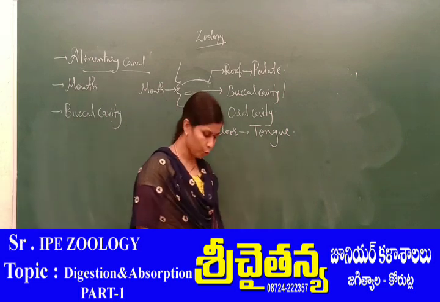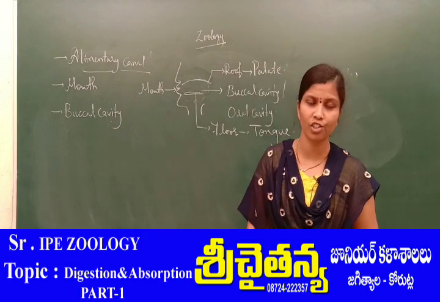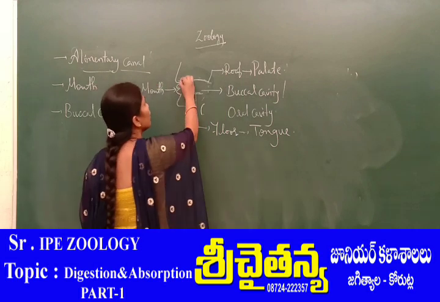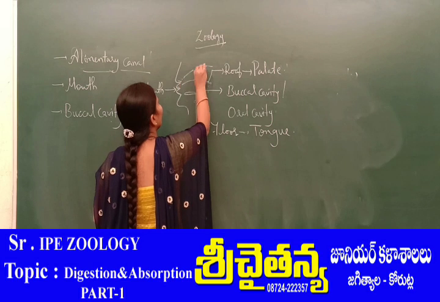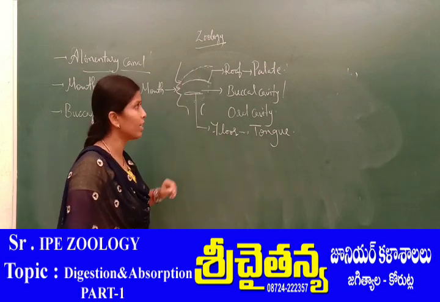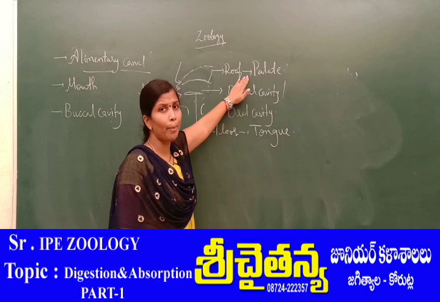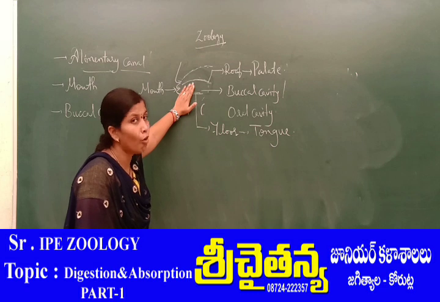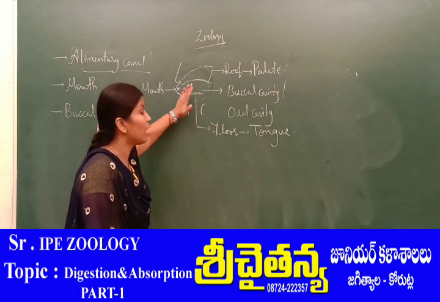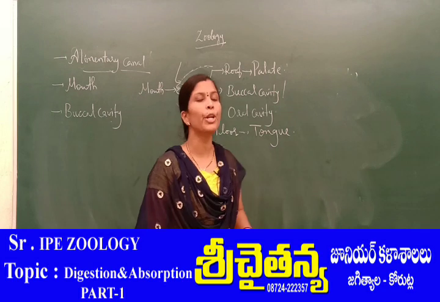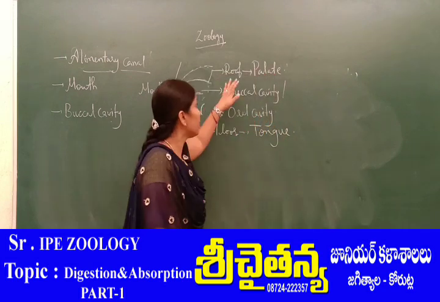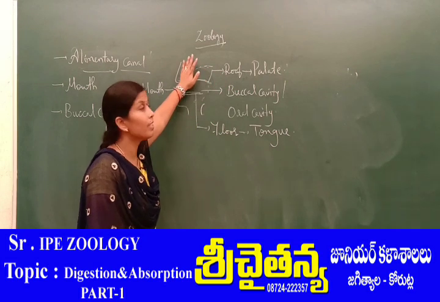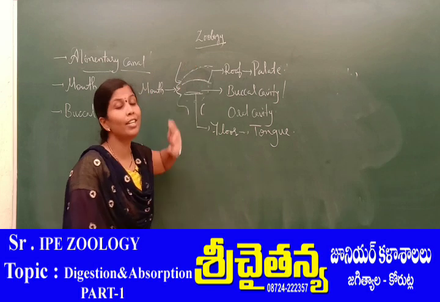What is this palate? The palate is a horizontal structure present in the buccal cavity which always separates the nasal cavity, generally this, from the oral cavity. This separation is clearly observed only in human beings. So the palate is a horizontal structure that always separates the nasal cavity from the buccal cavity.